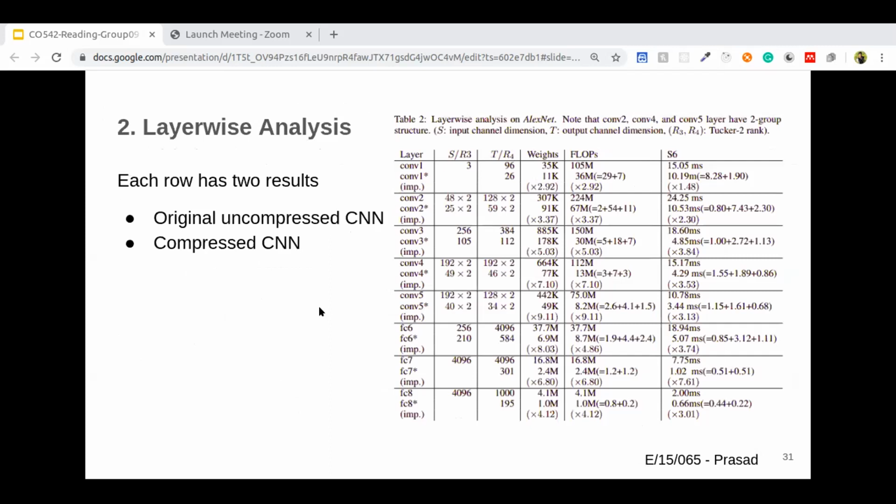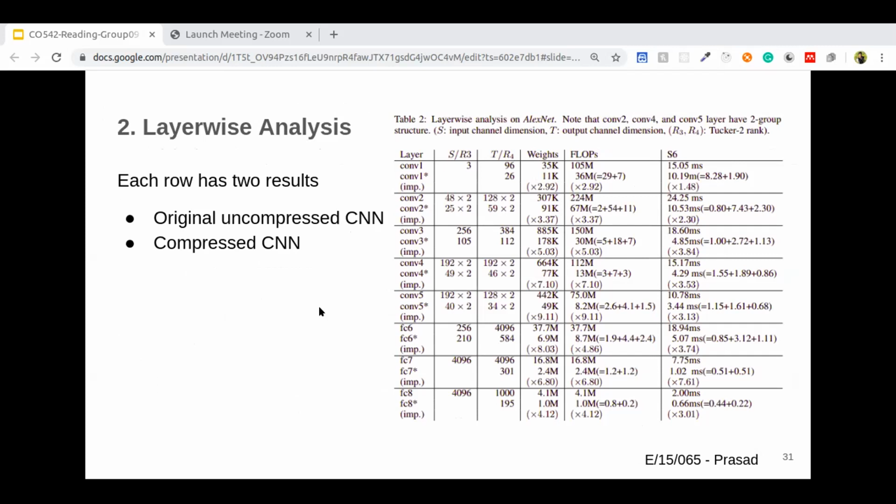This table shows a detailed comparison of results on AlexNet, and each row has two results. The first one is for the original uncompressed CNN, and the second one is for the compressed CNN. As an example, let's consider the second convolution layer.